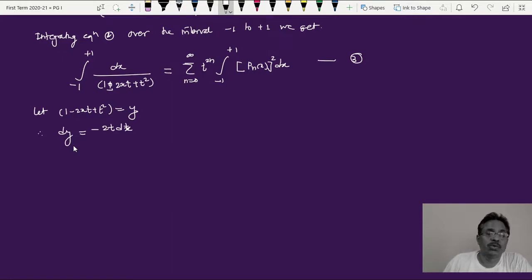y is equal to 1 minus twice xt plus t square. t is not a function of x, therefore y is only a function of x, and therefore in the differential this twice t remains as it is, the differential of x is my dx, and the negative sign is there. So I'll get dy is equal to minus twice t into dx, and therefore dx is equal to minus dy upon twice t.